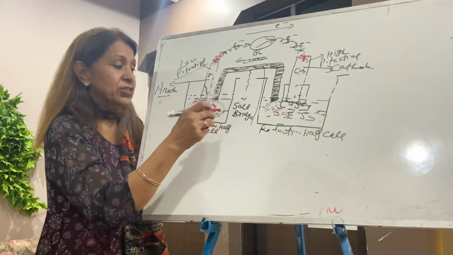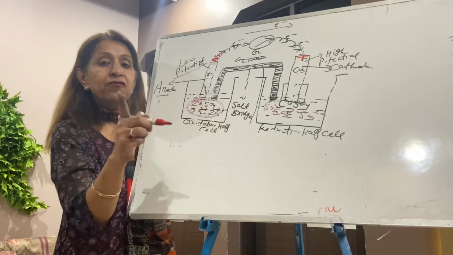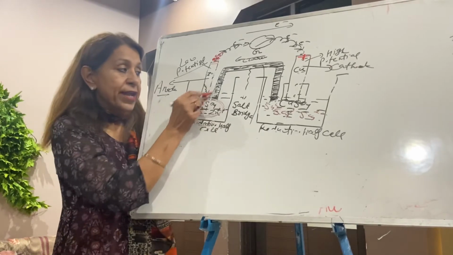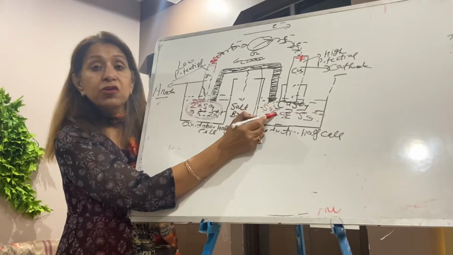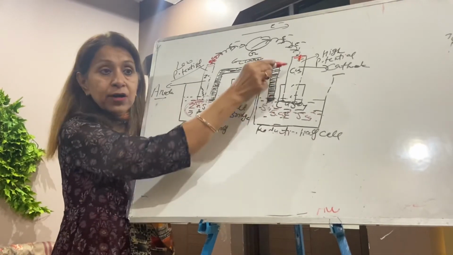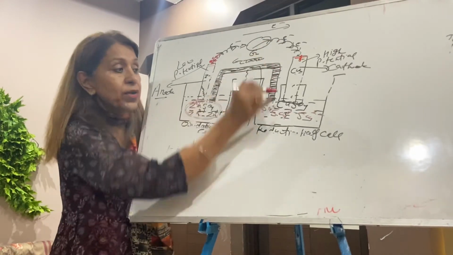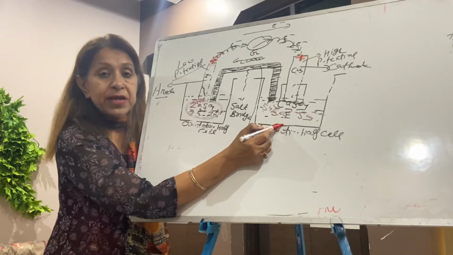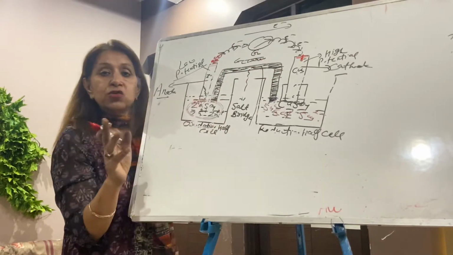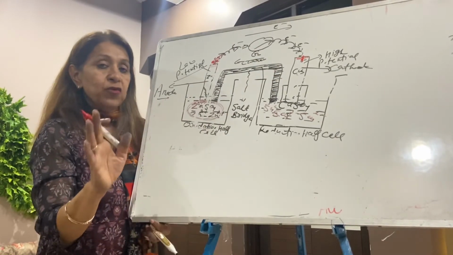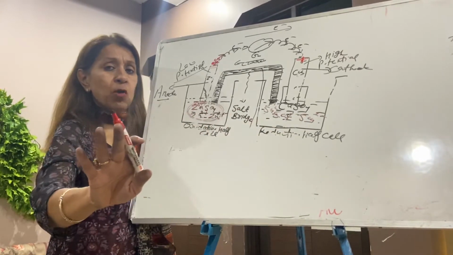Equal charges repel each other. When the excessive positive charge is there, it will refuse to take more zinc ions and send them back. It will also refuse to take more electrons, because sulfate is negatively charged, so it will not allow the electrons to enter here. So after some time the reaction will stop. That is, the cell will stop working if the salt bridge is not there. It will work for a few minutes, but when there is a collection of zinc ions and a collection of sulfate ions, the cell will stop working.